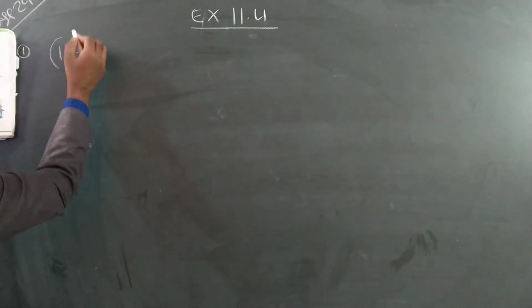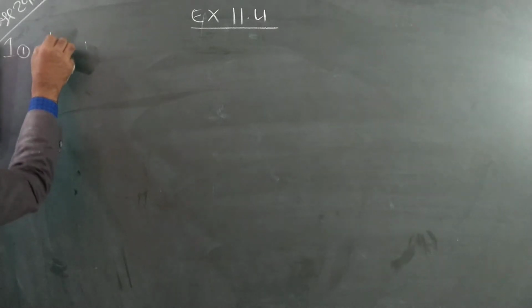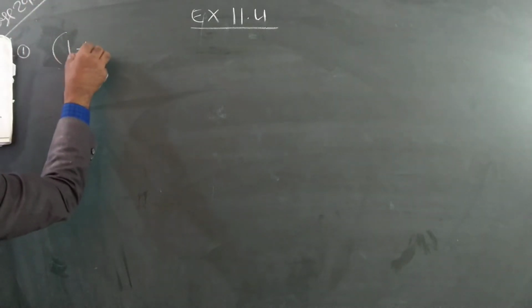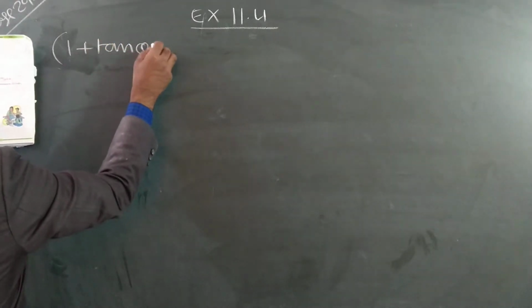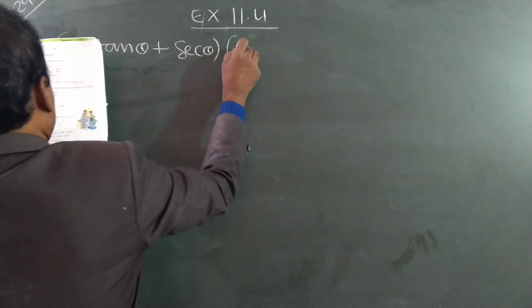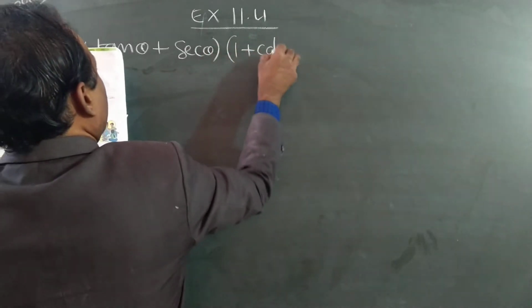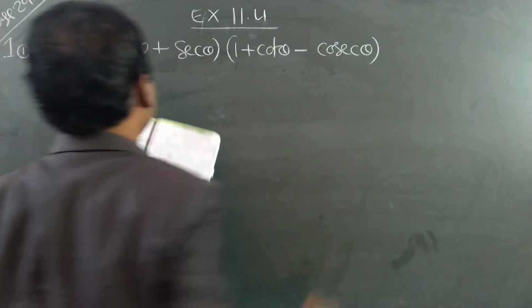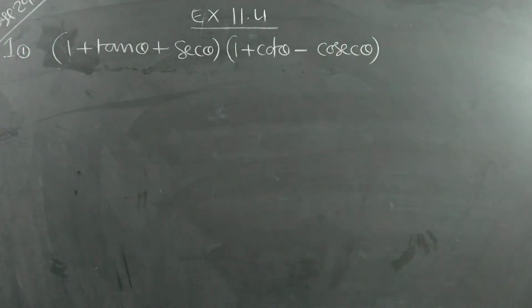Write down. Simplify (1 plus tan theta plus secant theta) times (1 plus cot theta minus cosecant theta). See here, 1 plus tan theta plus secant theta, 1 plus cot theta minus cosecant theta.